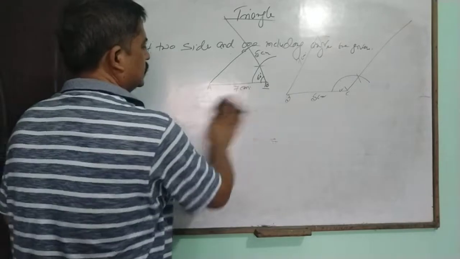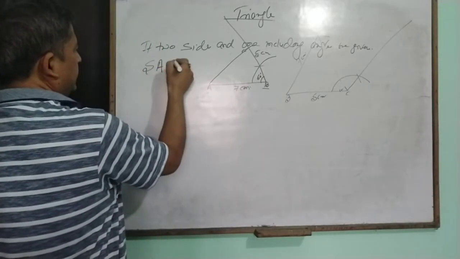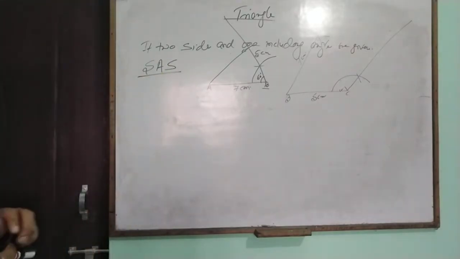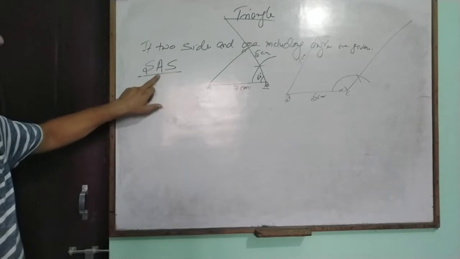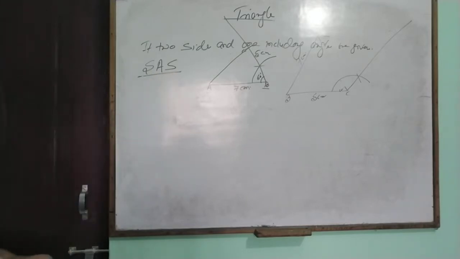So it is called side angle side. Two sides and the including angle, then we can form a triangle.